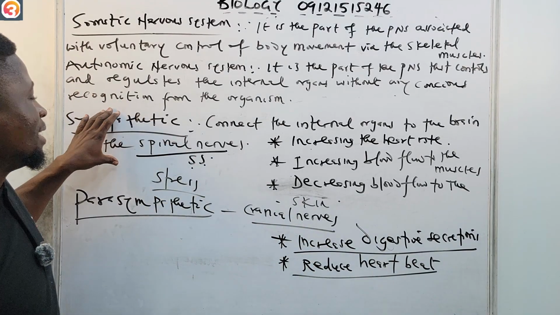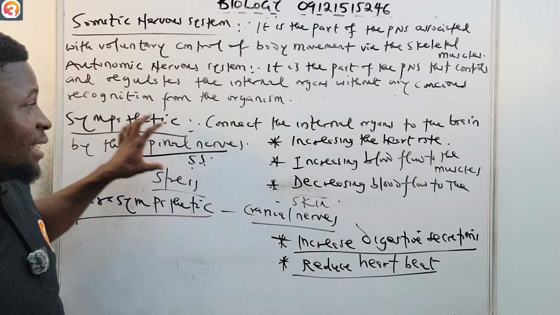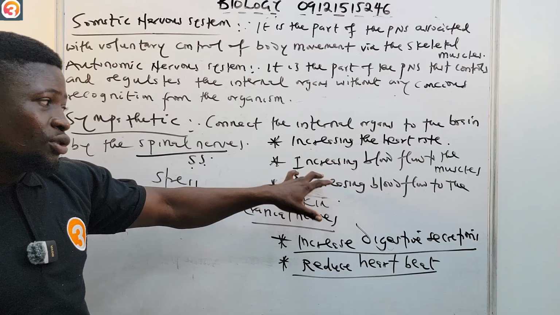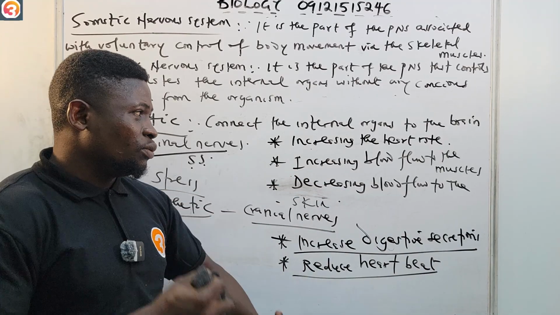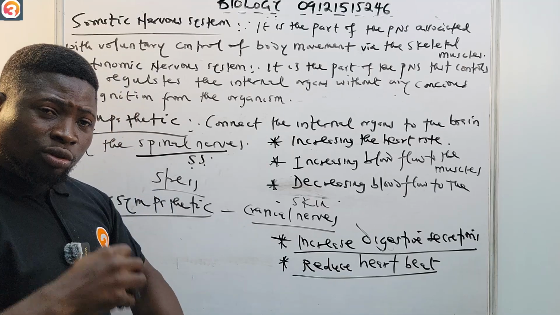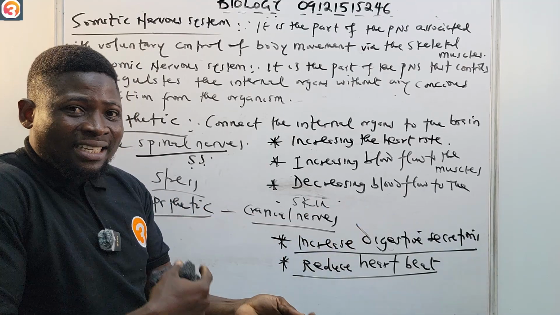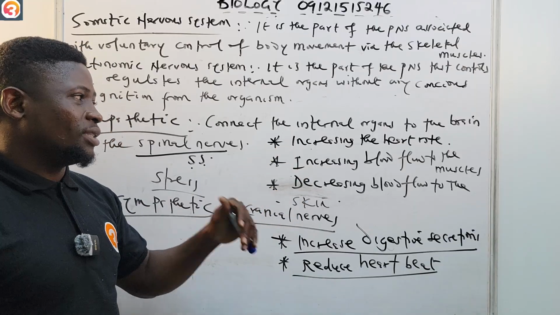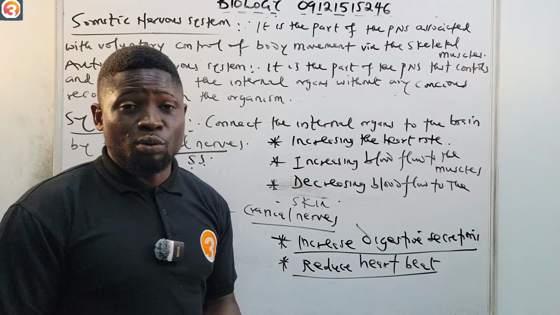But when sympathetic nerves are stimulated, it increases the heart rate, increases blood flow to the muscles, and decreases blood flow to the skin. Because you are under stress, you need blood to be flowing to your muscles. So it decreases the blood flow to the skin and increases blood flow to the muscles so that they can work properly, and then increases the heart rate. So that is where we're going to stop today.